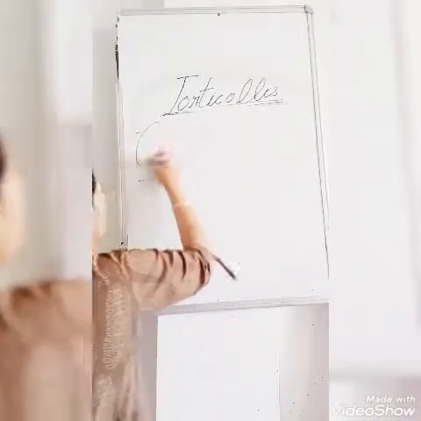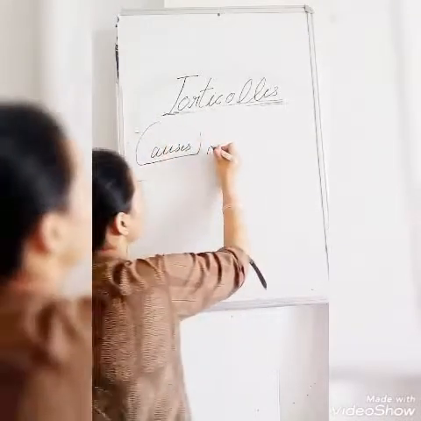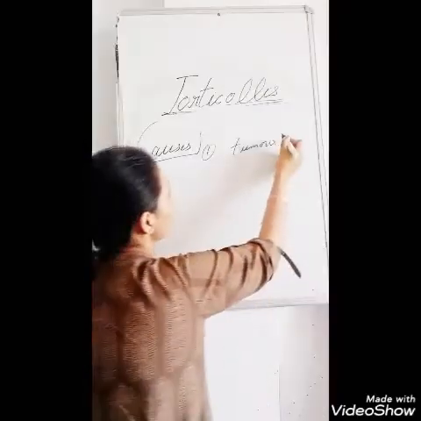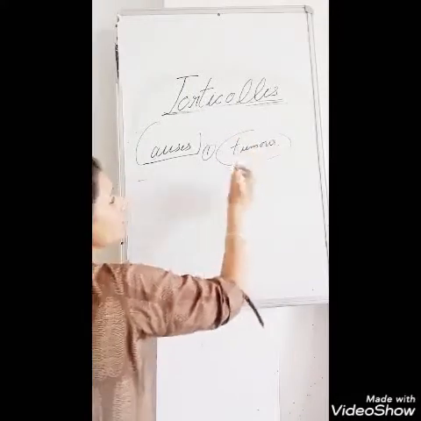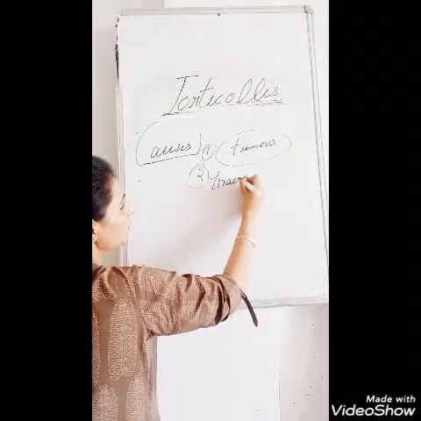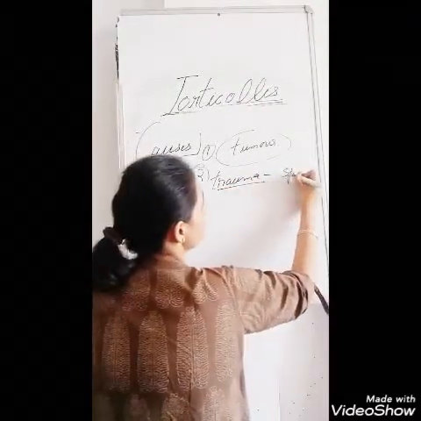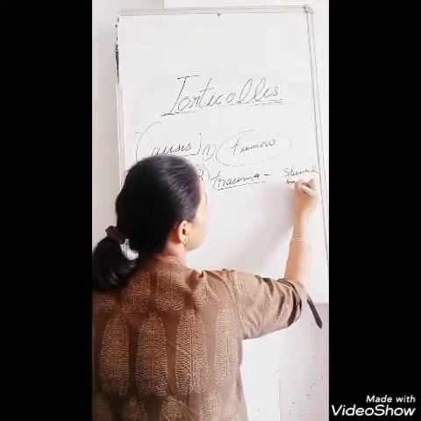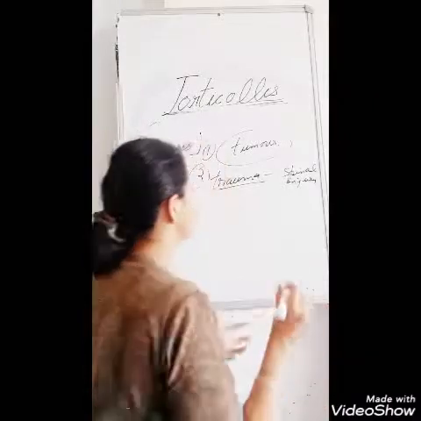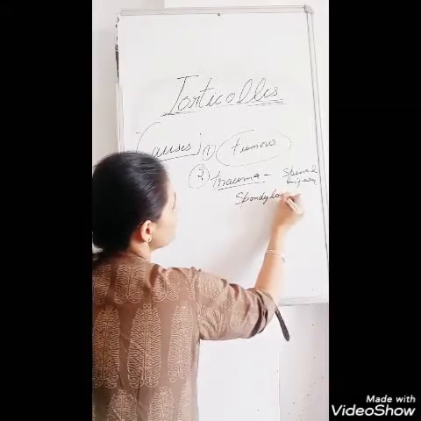So the causes or the etiology, the reasons behind it, could be the presence of a tumor. The sternocleidomastoid muscle tumor or cyst can occur. Then trauma could be the reason, where there will be an injury, a spinal injury, or there could be spondylosis.